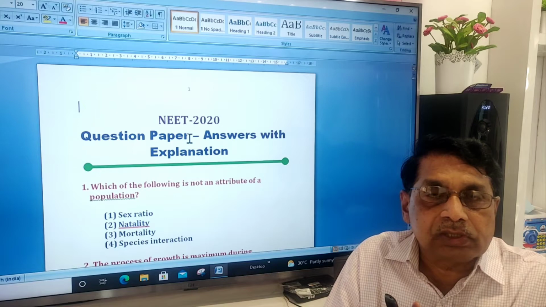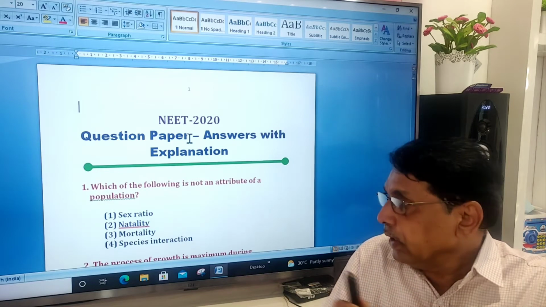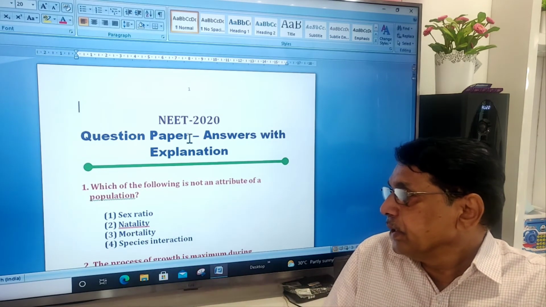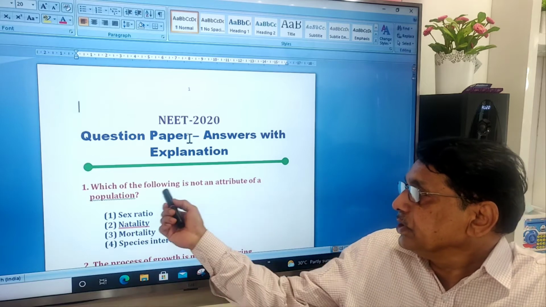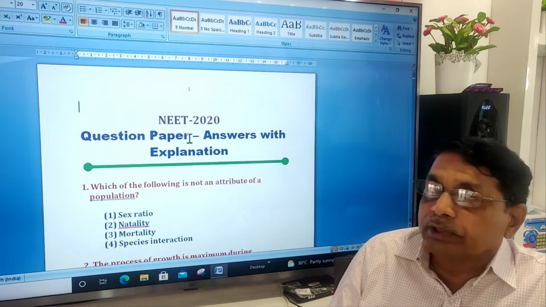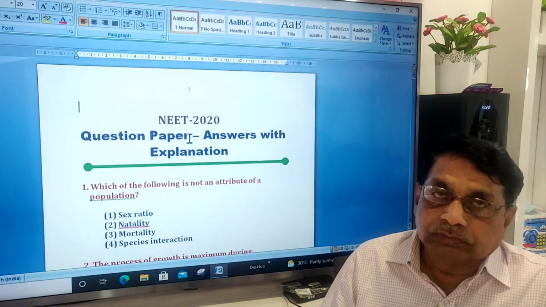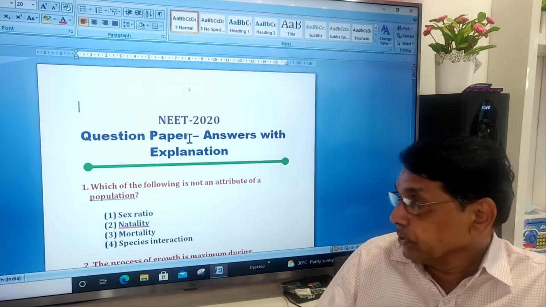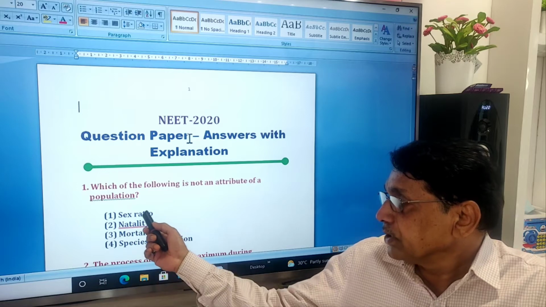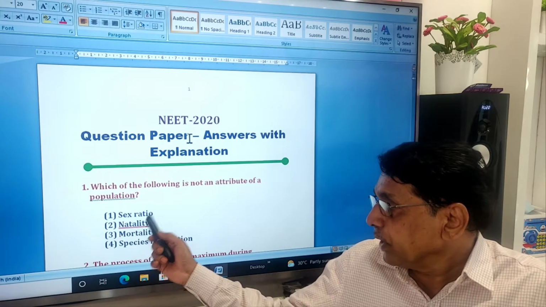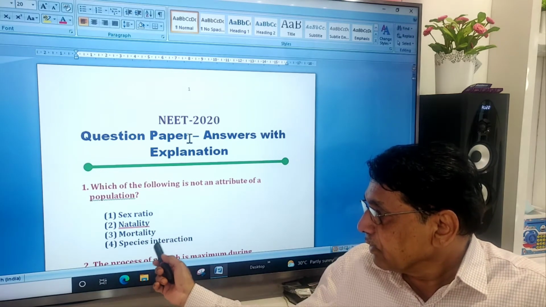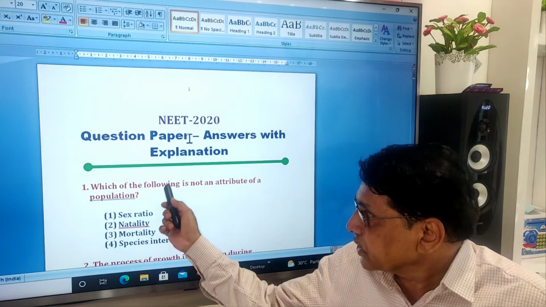Only one species, therefore there will not be any species interaction. It is a negative question. It is not an attribute. So therefore, there will not be any species interaction in the population.